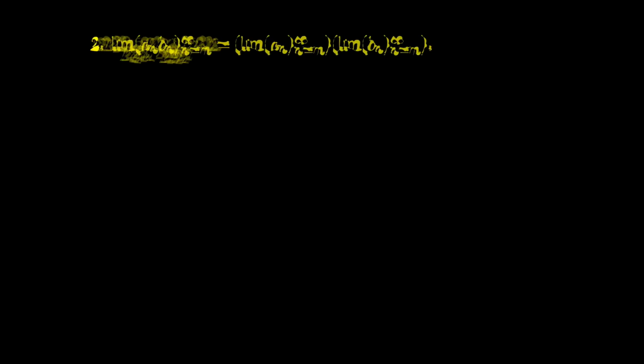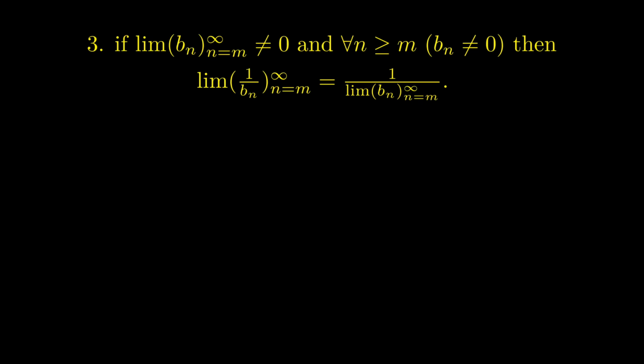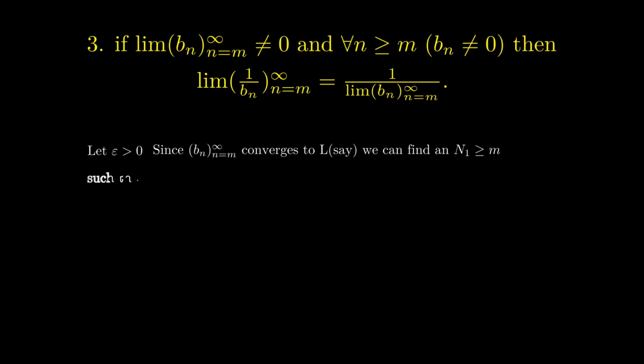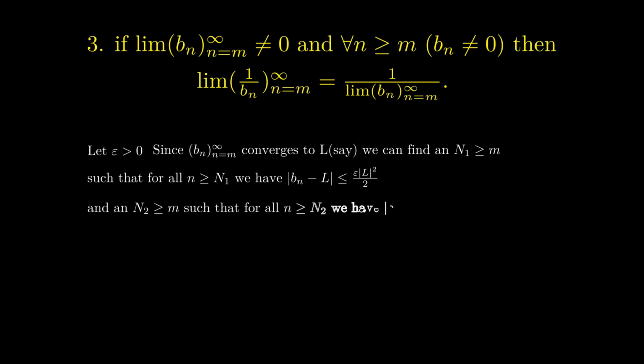We will now prove the third one. Let epsilon be any positive real number. Since b_n converges to L, we can find an n1 greater than or equal to m, such that for all n greater than or equal to n1, we have that the absolute value of b_n minus L is less than or equal to epsilon times L square divided by 2. We can also find an n2 greater than or equal to m, such that for all n greater than or equal to n2, we have that the absolute value of b_n minus L is less than or equal to absolute value of L over 2.